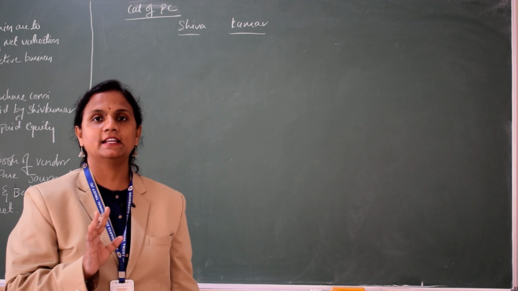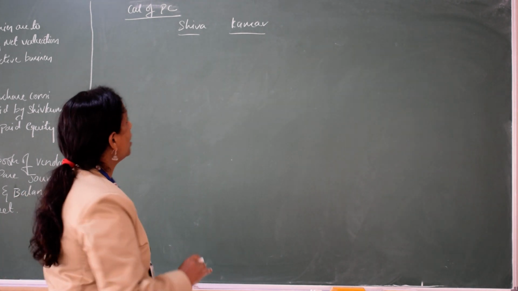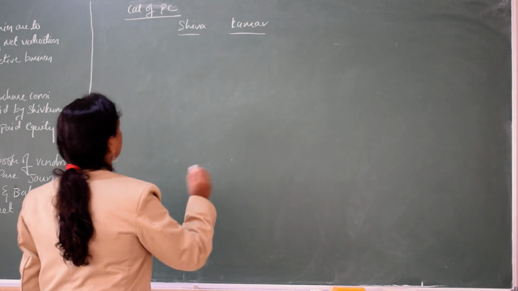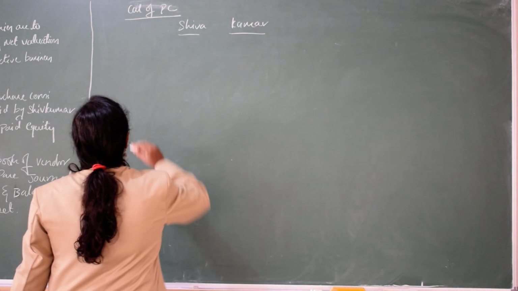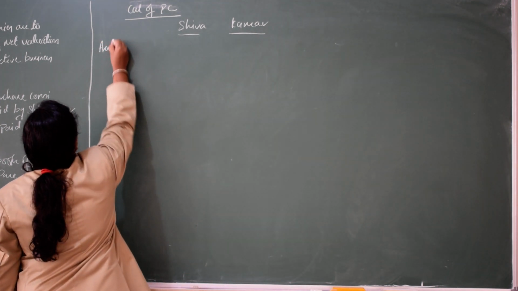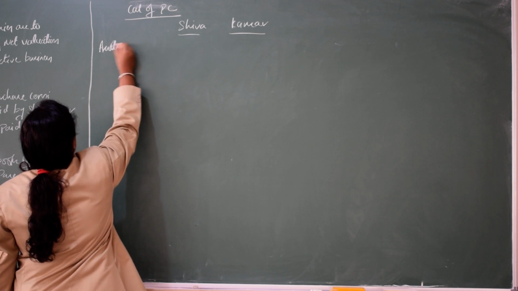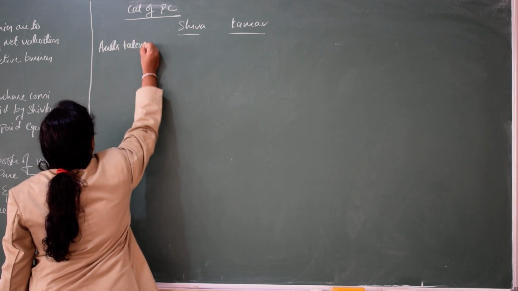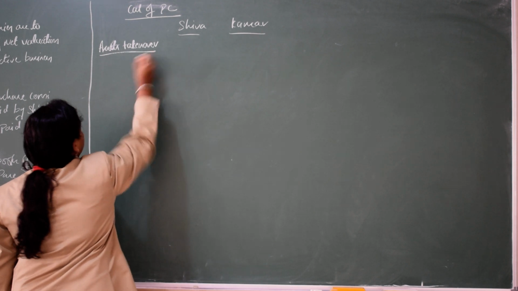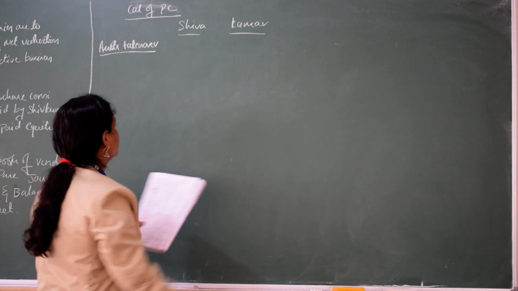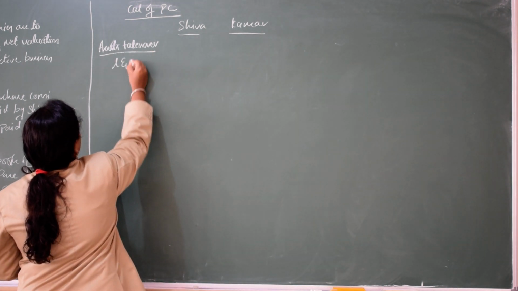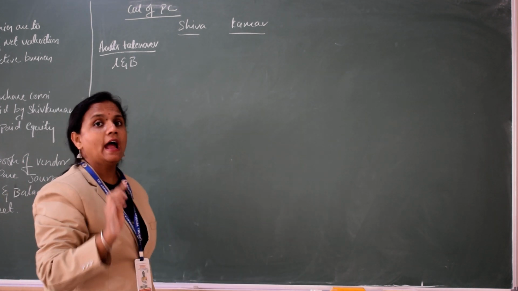This is in the nature of purchase. So now we will calculate PC in the form of net asset method. It says assets taken over. So what are the assets they have? Land and building. Assets taken over at agreed value.